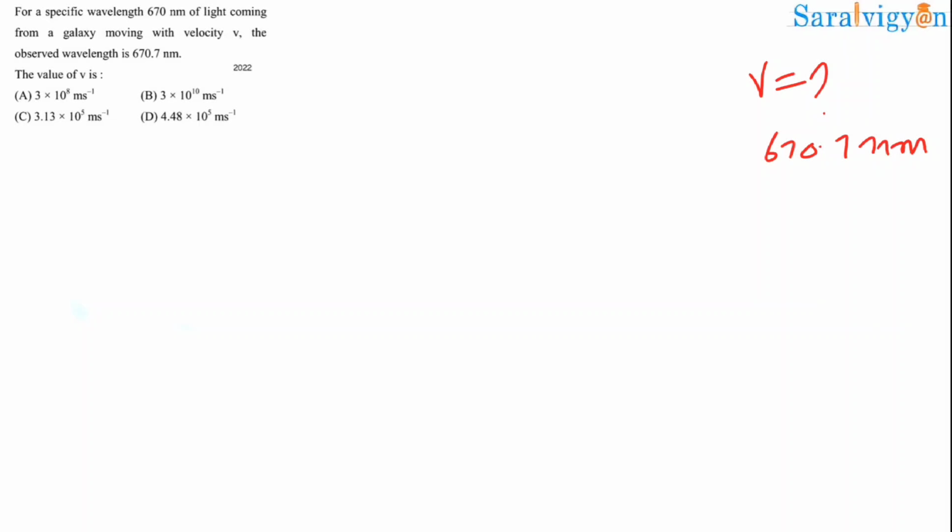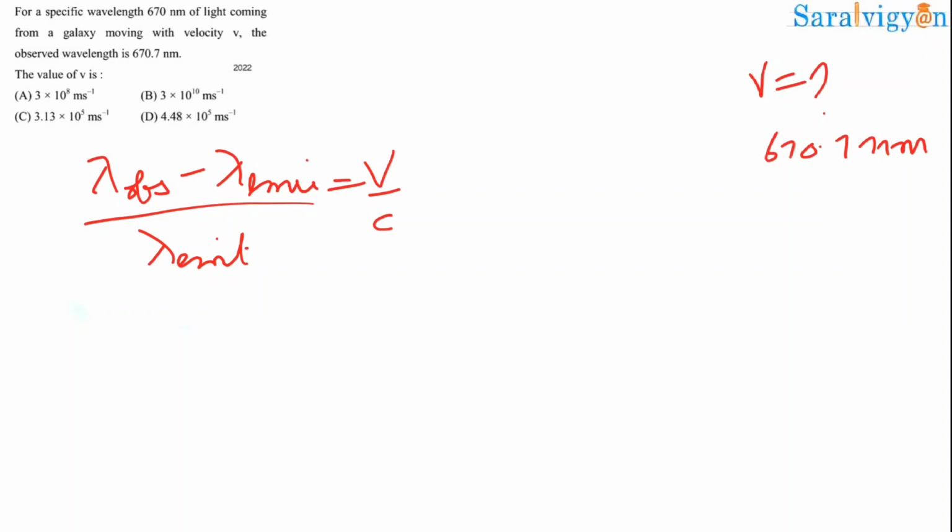So we have our wavelength, and velocity v we have to find, and the observed wavelength is 670.7 nanometer. Well, emitted is just 670 nanometer. So we have to find v. We have the formula: lambda observed minus lambda emitted by lambda emitted is equal to v by c, for v very much lesser than c. This is our condition, so we can do our answers.